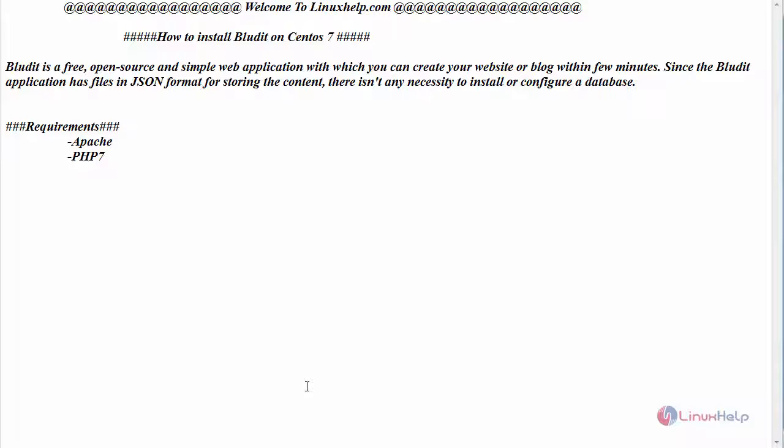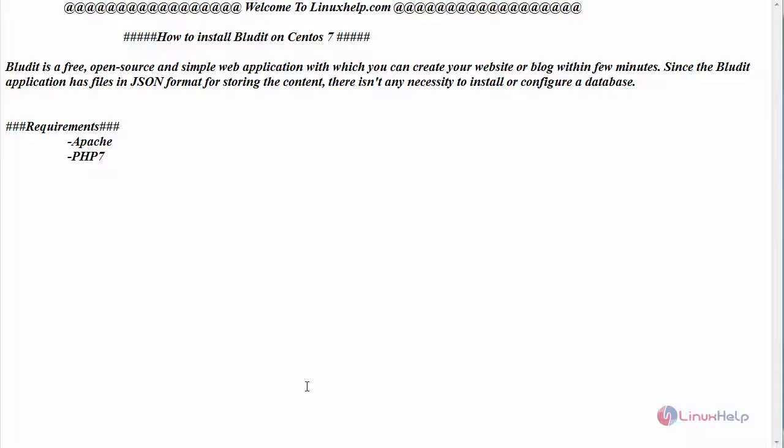Today we are going to see how to install Bludit CMS on CentOS 7. Bludit is a free, open source and simple web application with which you can create your website or blog within a few minutes. Since the Bludit application uses files in JSON format for storing the content, it is not necessary to install or configure a database.